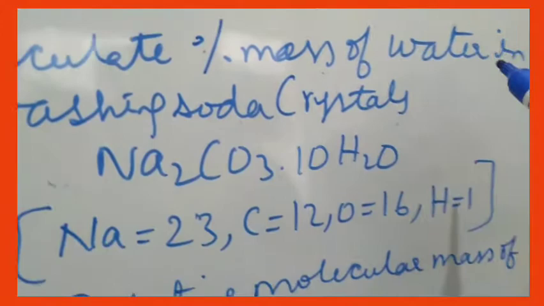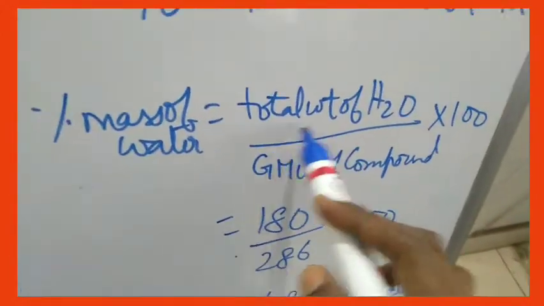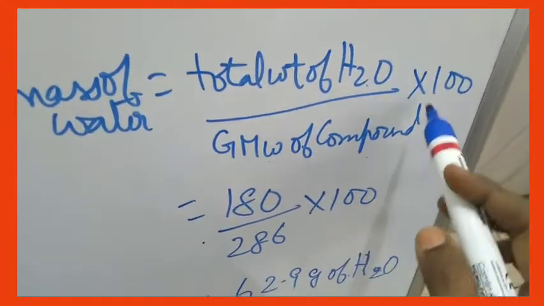But in the question, they have asked to calculate the percentage mass of water only. So what you will do is total weight of water divided by gram molecular weight of the compound, into 100.